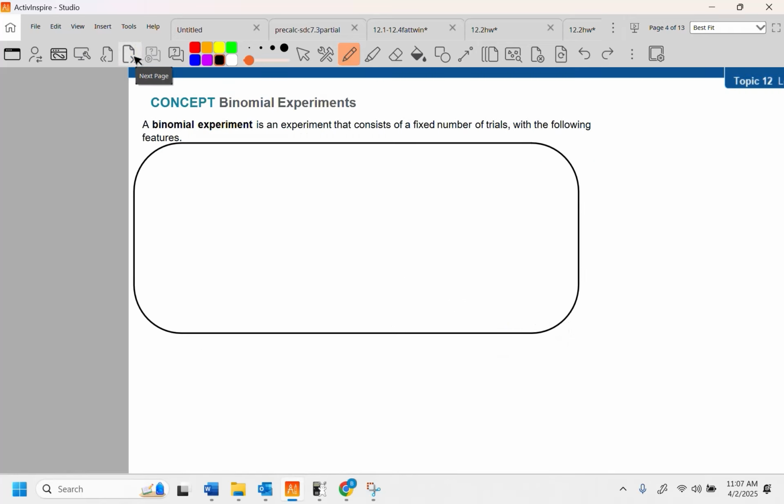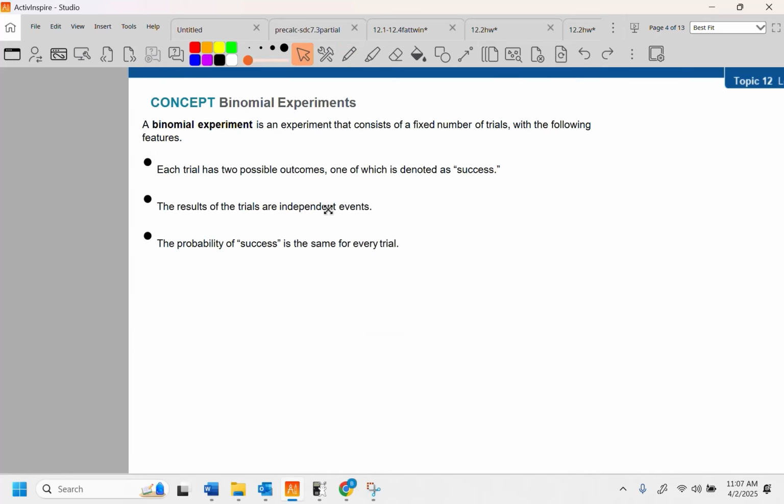Here's a concept called a binomial experiment. A binomial experiment is an experiment that consists of a fixed number of trials with the following features. And the truth is, it's either an experiment that involves success or failure. So each trial has 2 possible outcomes, one of which is success. The trials are independent of each other, which means if I do something once, it doesn't affect the outcome the second time, and the probability of success is the same for every trial.